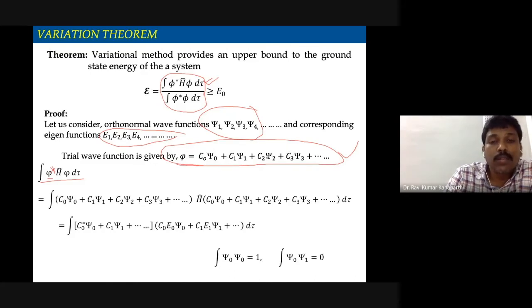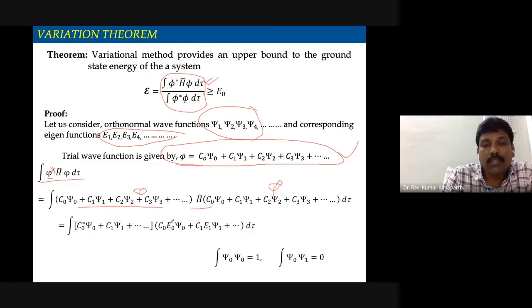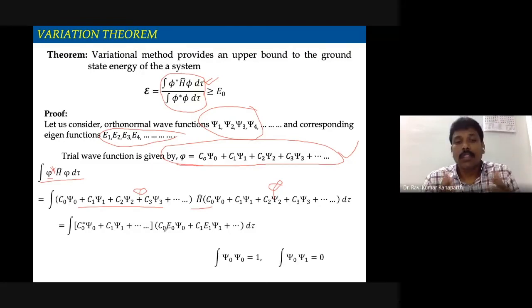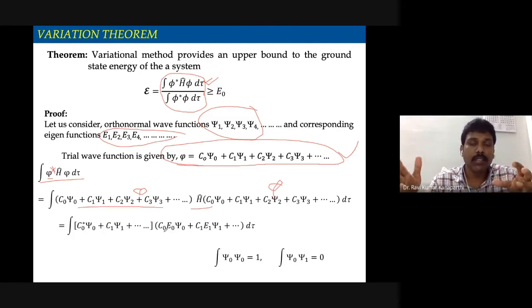Therefore you can substitute this trial function here, and there is a Hamiltonian. This is phi, and this is also phi, and then you have the Hamiltonian. After substituting, you can multiply it out and separate the integrals and write down the different integrals, and then simplify further and further.